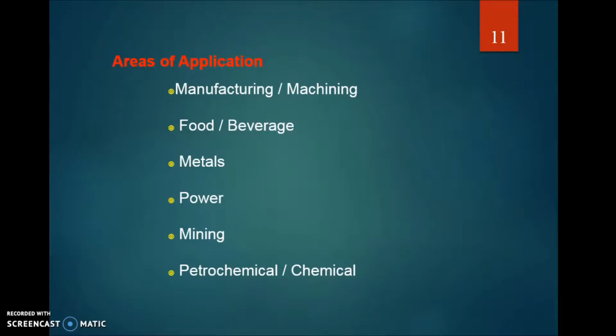Now, where is the PLC applied, or what are the applications of PLC? The PLC is applied in manufacturing and machining. The areas of PLC are again food and beverages, metals, power, mining industries, and petrochemical and chemical industries, where we can implement the PLC and get whatever work we need done in a short time, in a good manner, and in a reliable sense.